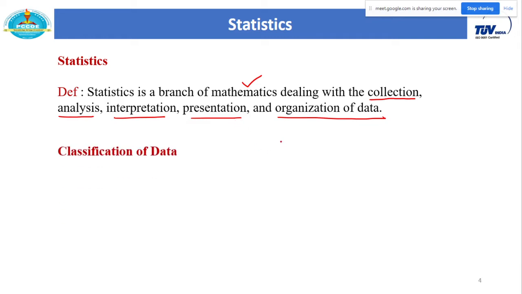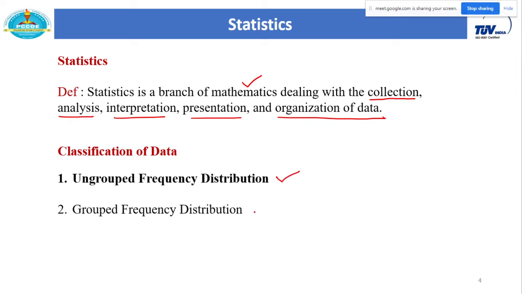But before applying any statistical tool, we need to classify the given data. Whatever data you get directly from an experiment, before applying any statistical tool, we need to classify it, either in the form of ungrouped frequency distribution or grouped frequency distribution. I will explain this classification with one simple example.